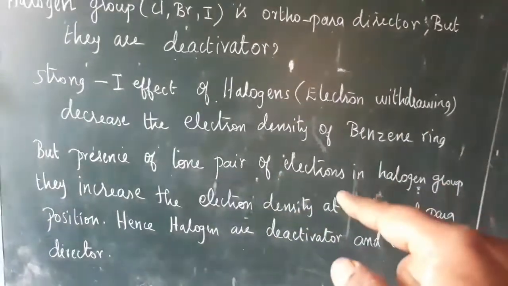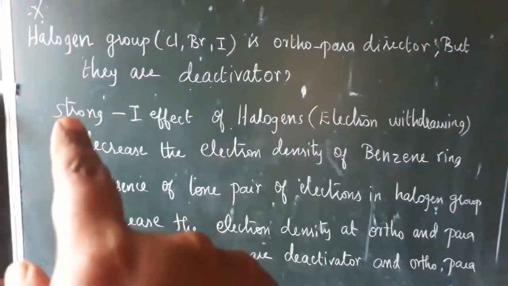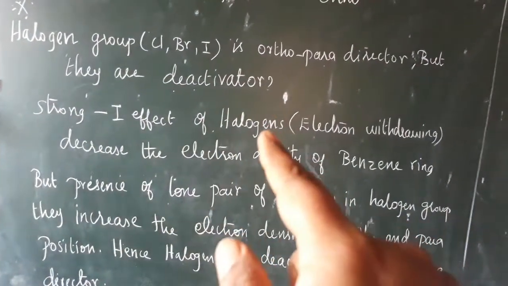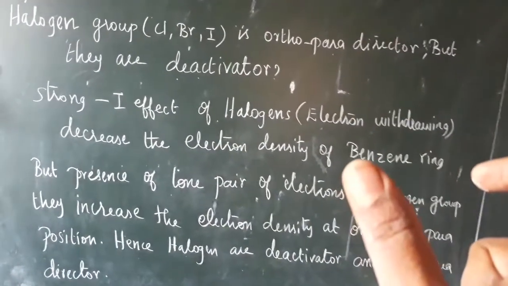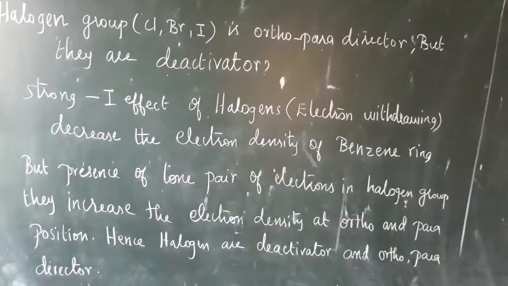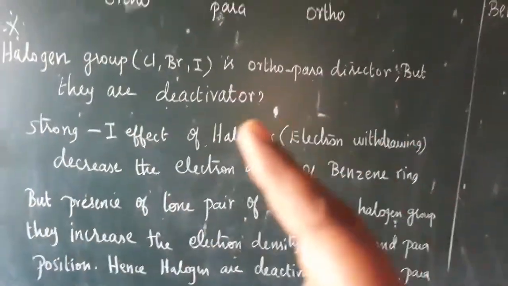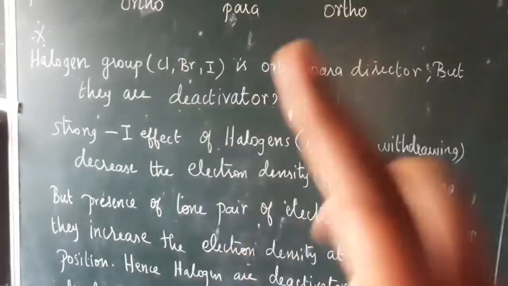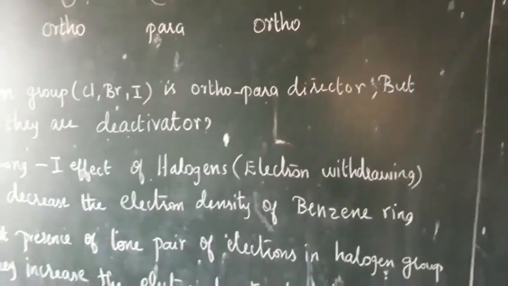Then why do they decrease the electron density of the benzene ring? Because they have a strong minus I effect. Minus I effect means electron withdrawing nature, which means they take away electrons from the benzene ring. So the electron density decreases, and the halogen groups are called deactivators. This is an important question, please make a note of it.